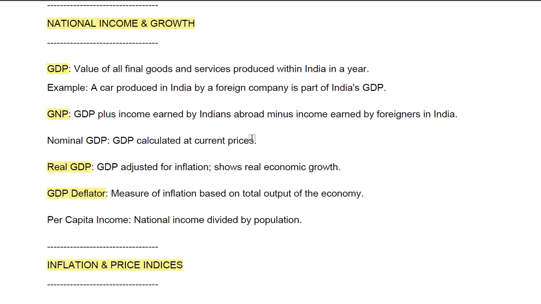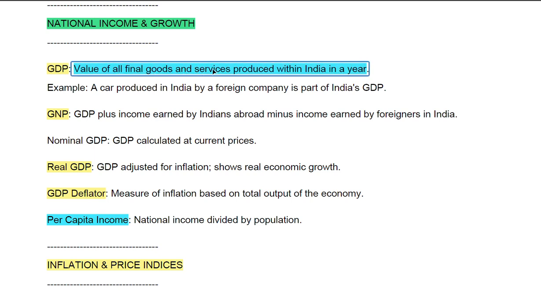So if you see the previous year question, you will find that the national income and the growth, means GDP, is one of the most frequently employed theme in the UPSC prelims by UPSC. Okay, so under which there are certain things that you need to remember, such as GDP, gross domestic product. So what is GDP? It is the value of all final goods and services produced within India in a year. Okay, so basically GDP is a monetary value of all final goods and services produced within territory of a country in a year. Example, a car produced in India by a foreign company is part of India's GDP.